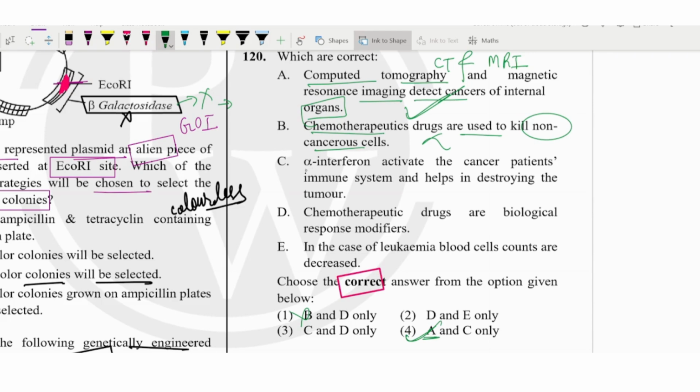Let's see the others also. Alpha interferons activate the cancer patient's immune system and help in destroying the tumor cells. As I told you in the previous videos also, alpha interferon is just like an indicator for the healthy cells from the cancer-attacked cell. The cancer-attacked cell will release the alpha interferons as a signal for the healthy cell. So that is what they are telling in the statement. Chemotherapeutic drugs are biological response modifiers? No. In the case of leukemia, blood cancer counts are decreased? It is not decreased, it is increasing, because it is a case of cancer. So E should not be there. A and C are correct only.